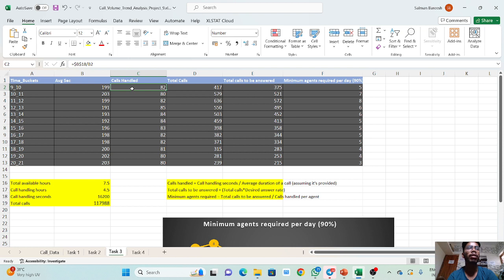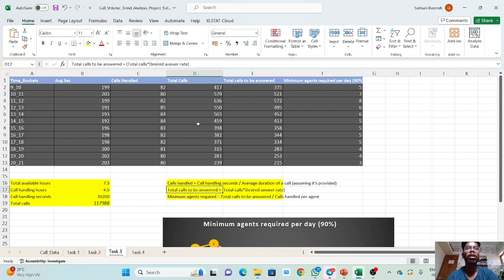Calls handled is nothing but B18 divided by this. This is the total seconds available in a day, and this is the average call duration for 1 day, denoted in seconds. So this divided by this, we got this. Calls handled is nothing but call handling seconds divided by the average duration of the call.